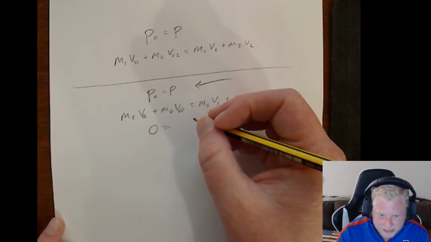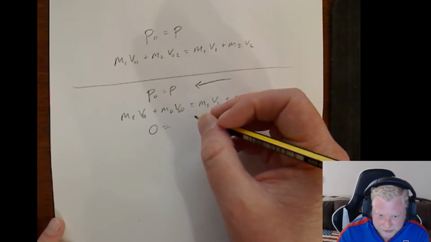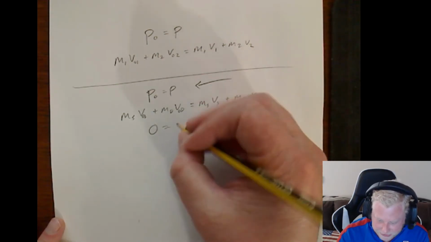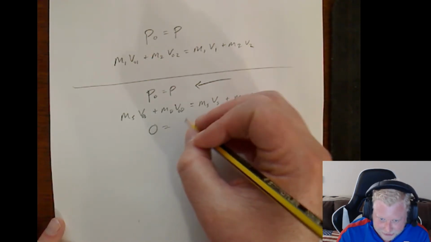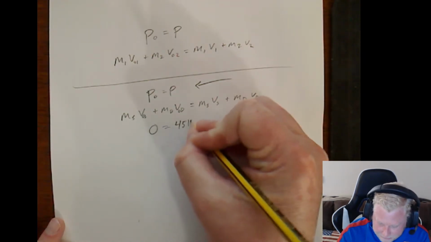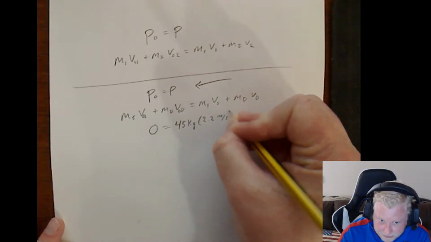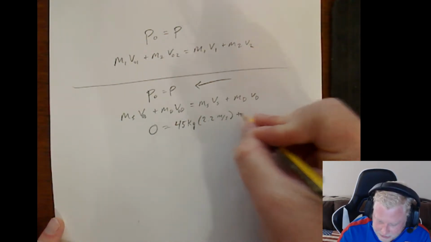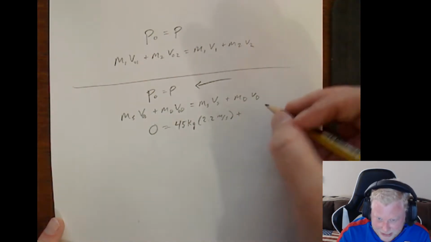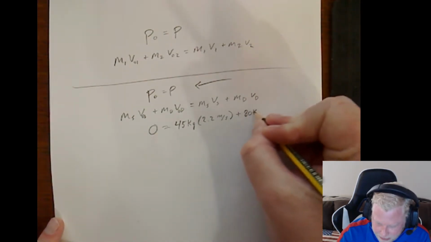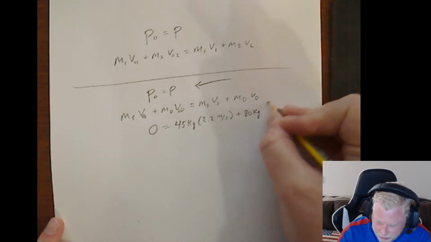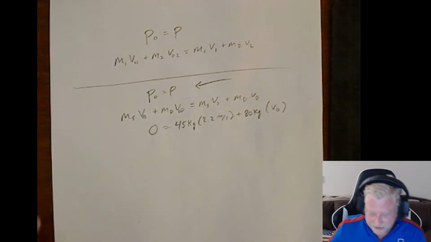Now we know that Sandra moves off at a speed of 2.2 meters per second. So she's got a mass of 45 kilograms times 2.2 meters per second. We know that David has a mass of 80 kilograms, and we want to know David's final velocity.